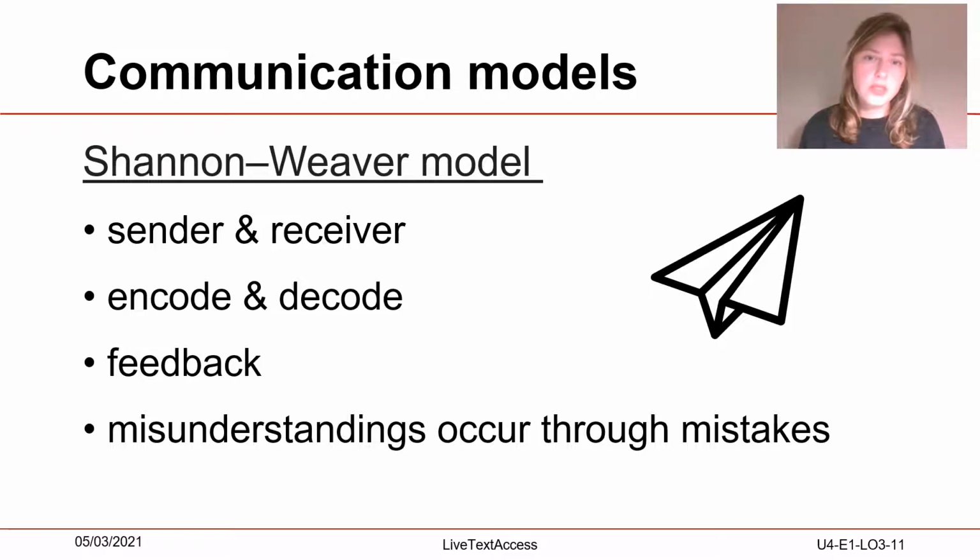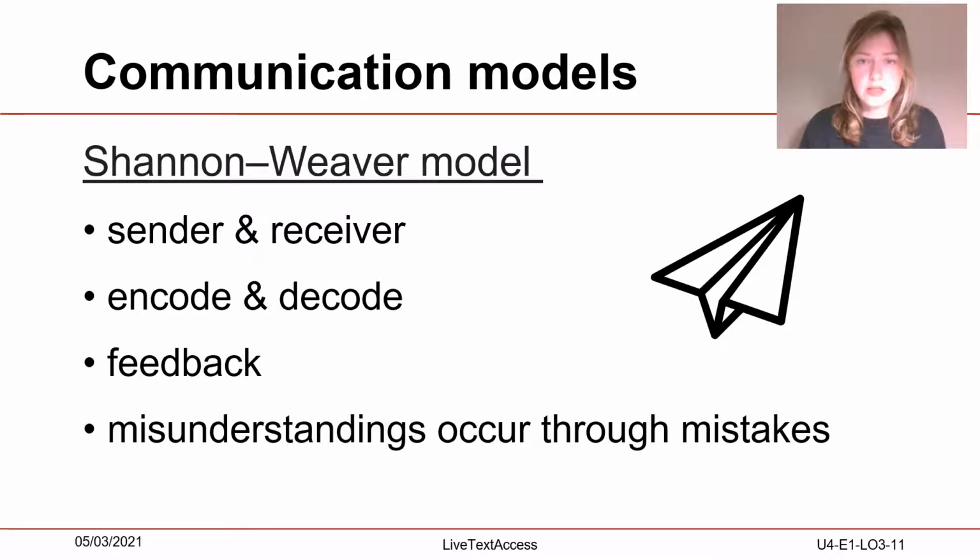Now, a few words about the Shannon-Weaver model of communication, which also has been called the mother of all models. A communication model that clarifies the interaction between people in a relatively simple way and shows where problems can arise. The idea here: every communication consists of two sides.